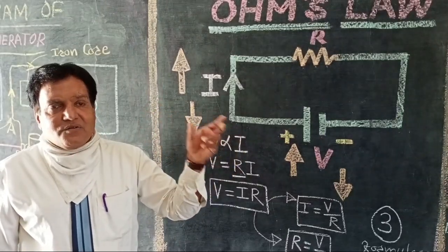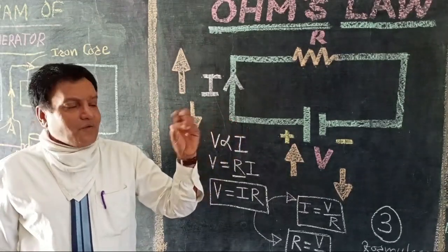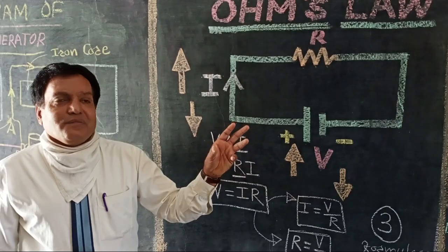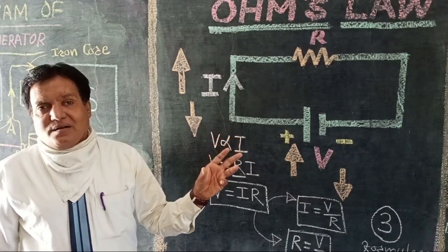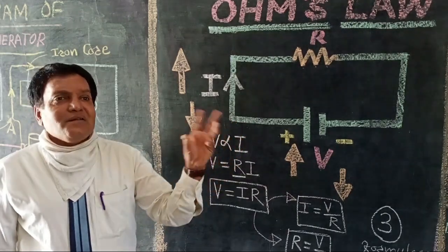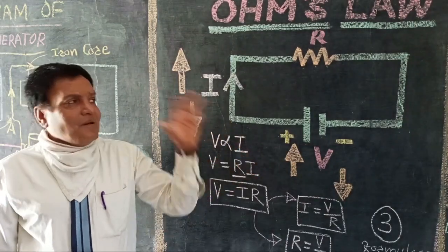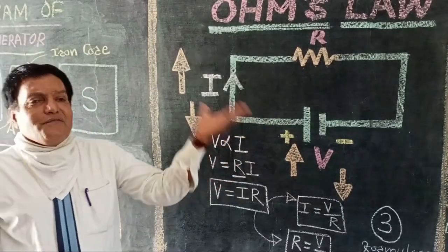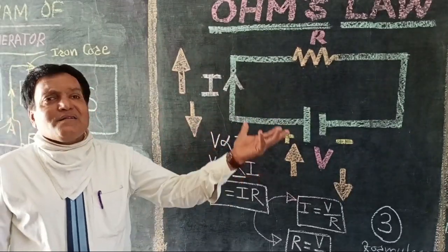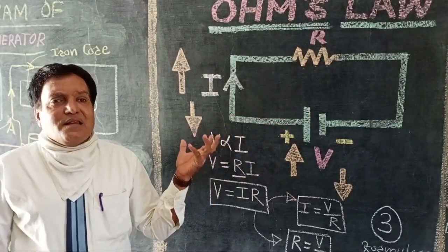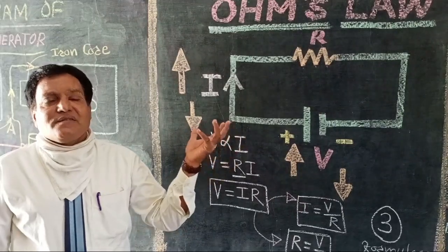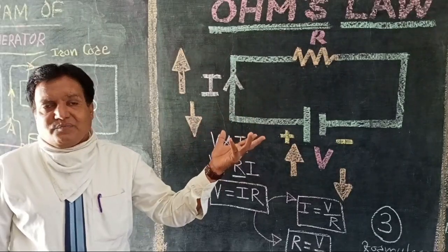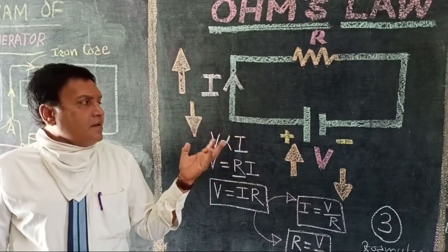Length of that conductor should be constant. Area of cross section of that conductor will be constant. And where we have kept that conductor, there the temperature should also remain constant. These are the physical conditions of the conductor, and if they remain constant, that is length, area of cross section, thickness, temperature, and it is made of the same material, then what happens?